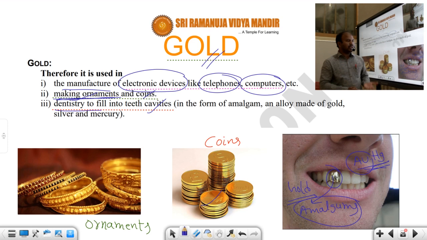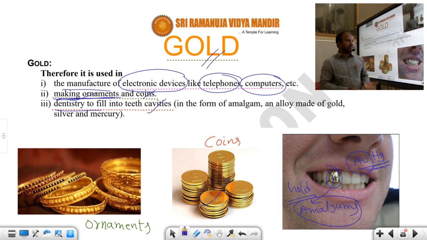The symbol is Ag. Silver is mostly used in making jewelries. It is fairly scarce and therefore semi precious. Generally gold is precious; compared with gold, copper and silver are semi precious. It is also used for filling teeth cavities. Like gold, how is it used? In the same manner we use silver.